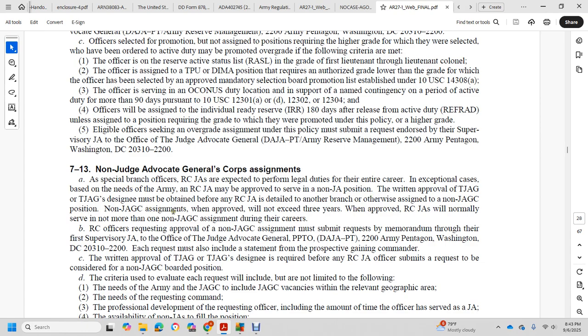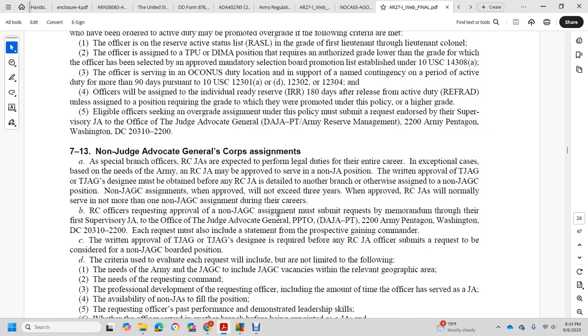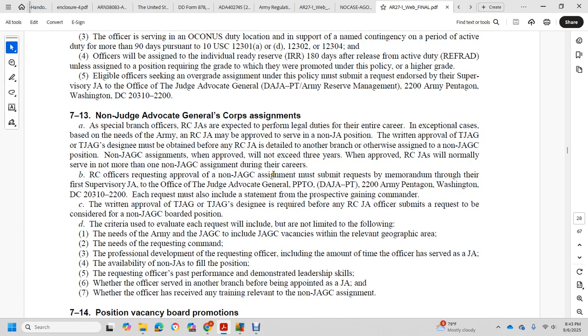Non-Judge Advocate General's Corps assignments will be approved for not more than 3 years, and a reserve component judge advocate would normally serve in not more than one non-Judge Advocate General's Corps assignment during the career. To request approval of a non-Judge Advocate General's Corps assignment, the officer must submit a request by memorandum through the supervisory judge advocate to the Judge Advocate General's Office, Personnel Planning and Training Office, Room 2200, Army Pentagon, Washington, D.C. 20310-2200. Each request must also include a statement of the professional gain.